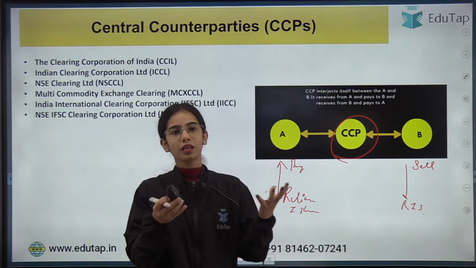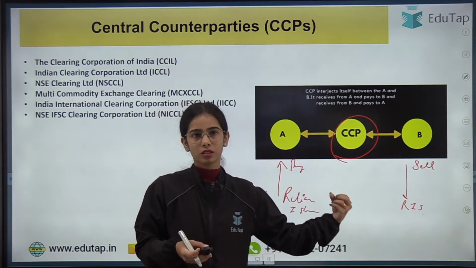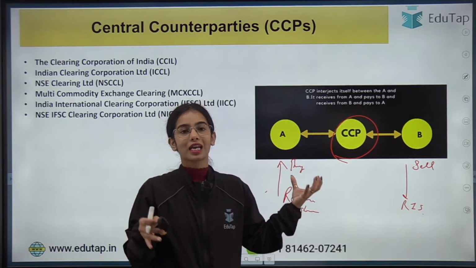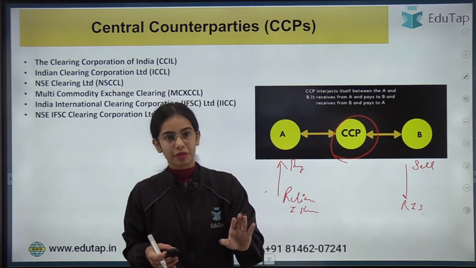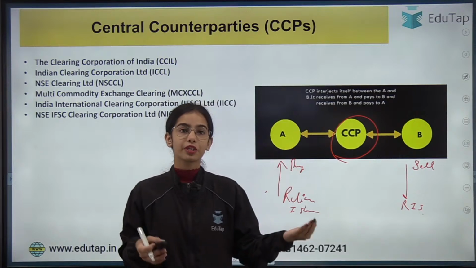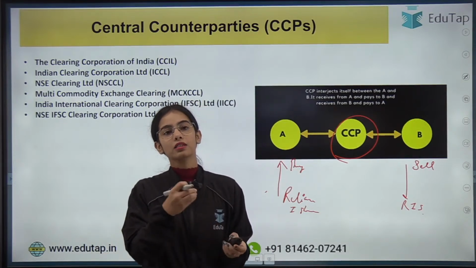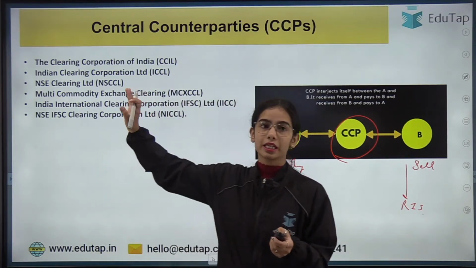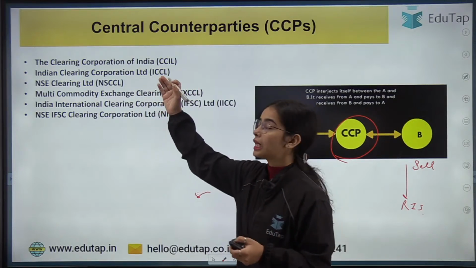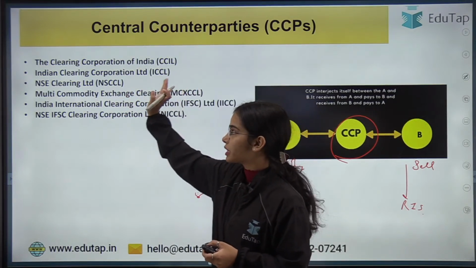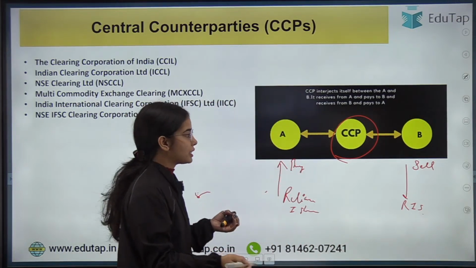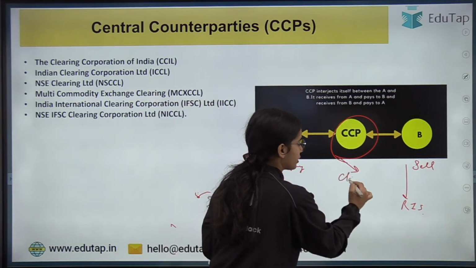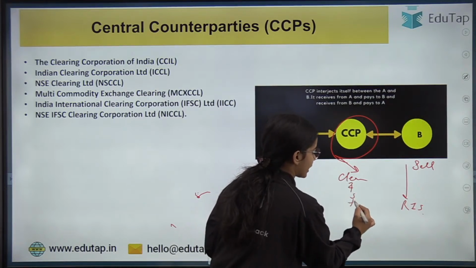Through their trading platforms, they have raised the request, or initiated the buy and sell. The clearing of the trade and the settlement of the trade is done by the central counterparty. There is the Clearing Corporation of India Limited, and NSE Clearing Limited. So there are different central counterparties that can clear and settle the trade.